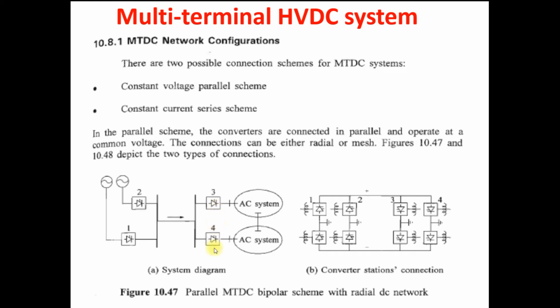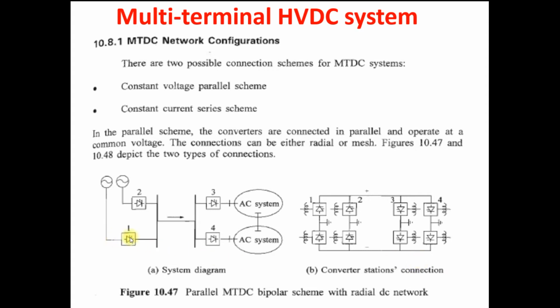So both are connected in parallel. You can see that this block is a 12 pulse inverter here. In the same way, block 4 is a 12 pulse inverter, and both are connected in parallel. And each is grounded here. So this is a system diagram and this is a converter station diagram.